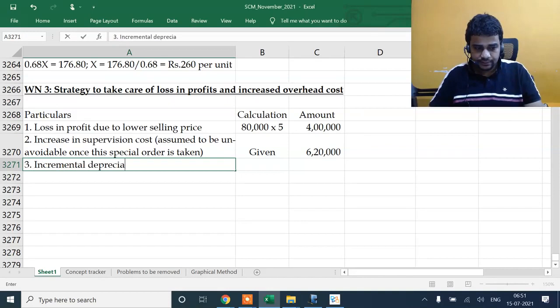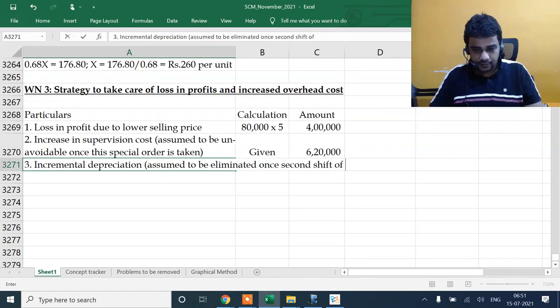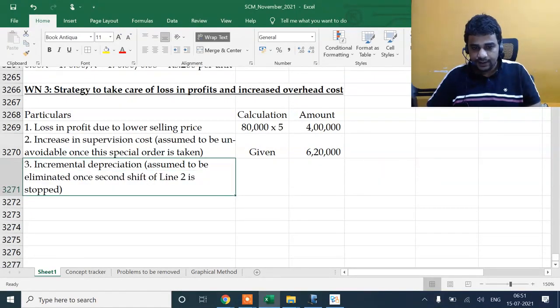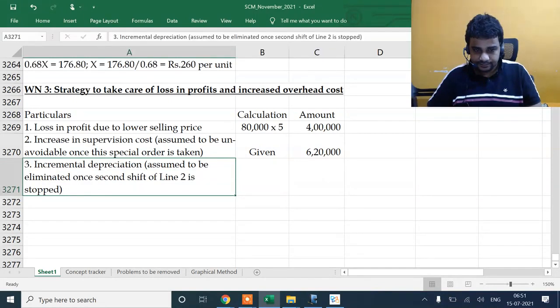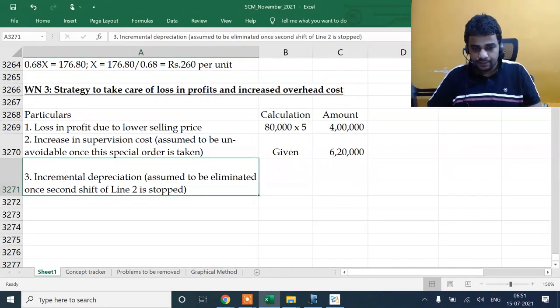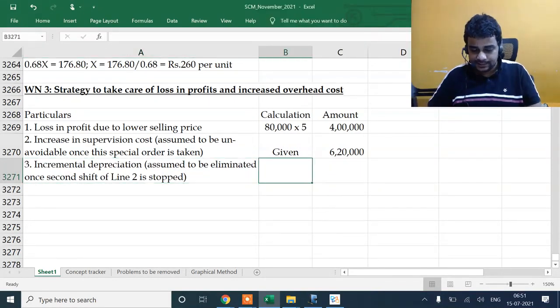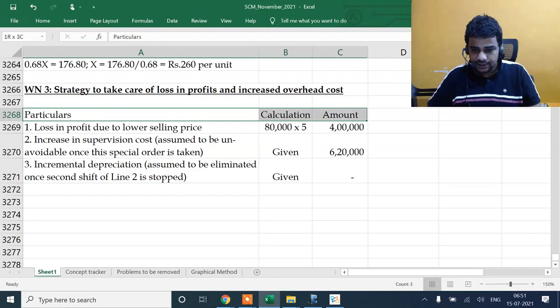Incremental depreciation assumed to be eliminated once the second shift of line 2 is stopped. I'm assuming that I'll not incur this next year. Once I stop the second shift, I'll stop incurring this. This is my assumption. I think this is what ICAI had taken as an assumption. You want to take an alternate assumption, I'm perfectly fine with that.